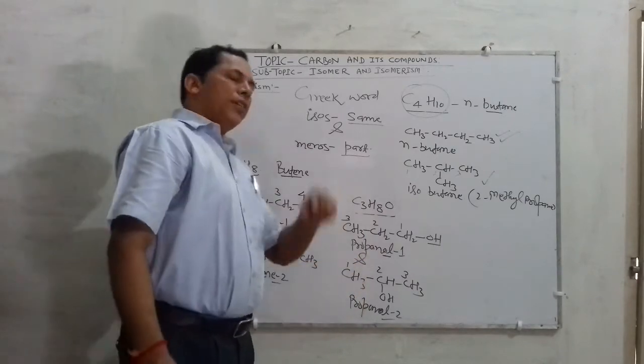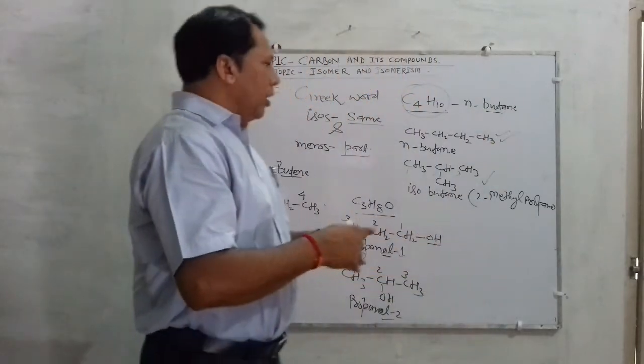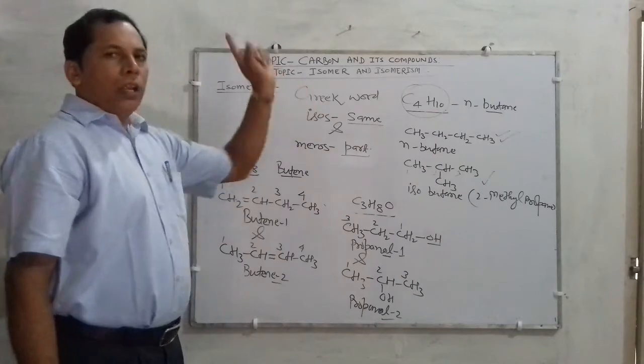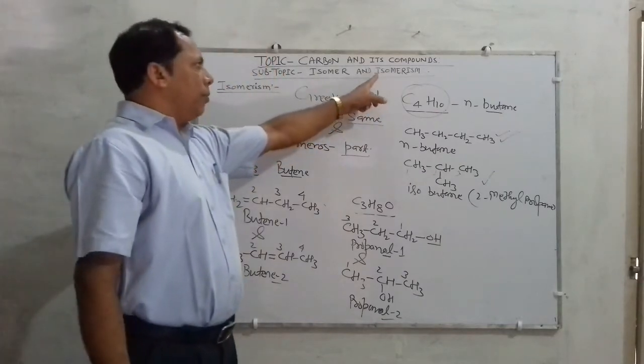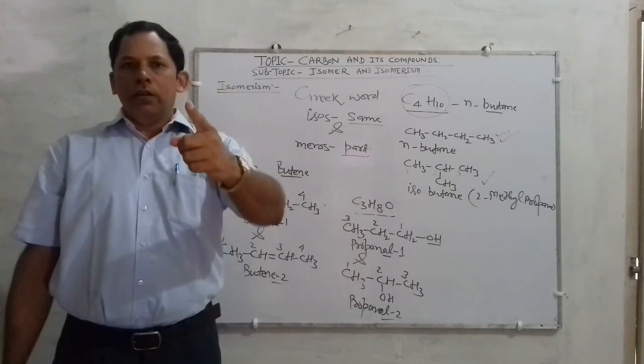And if they differ in their structure, their chemical or physical properties must differ. And if they differ in structure as well as chemical or physical properties, they must follow an important phenomenon, isomer and isomerism. Right children? Good.